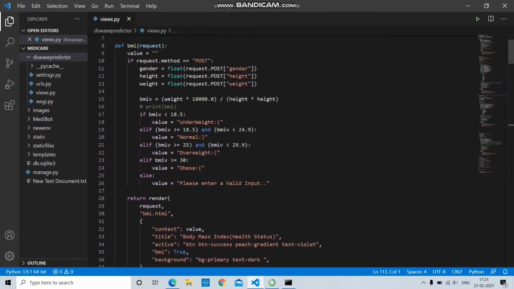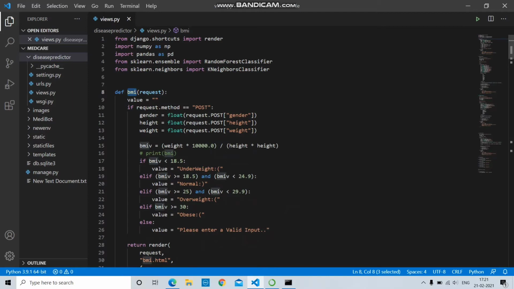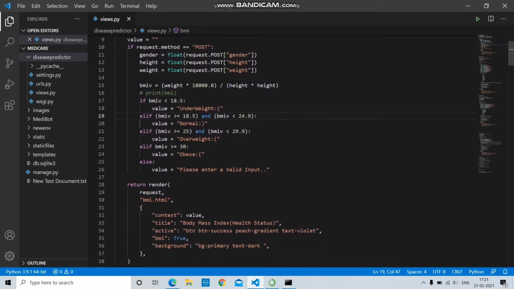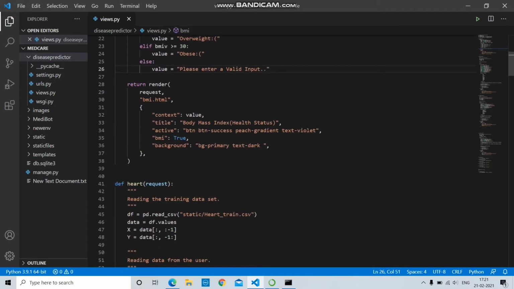Now let's see the BMI. For BMI, I have used the basic formula for calculating. BMI is equal to weight multiplied by 10,000 divided by height times height. If request.method is equal to POST, then I assign the values which I get from the UI to other variables that I have included for calculation. Then you get the result according to your inputs. I have rendered the values to the UI using Django.